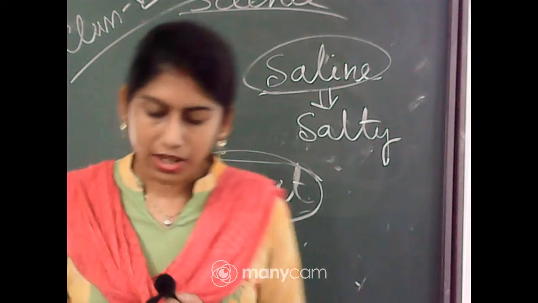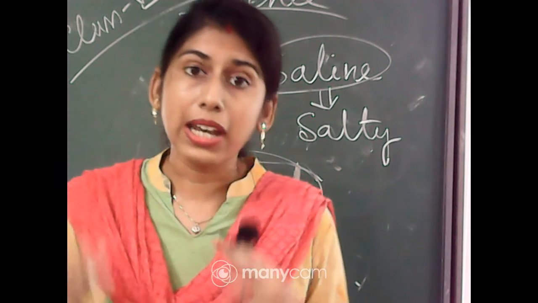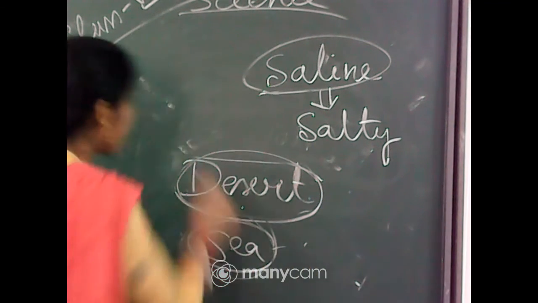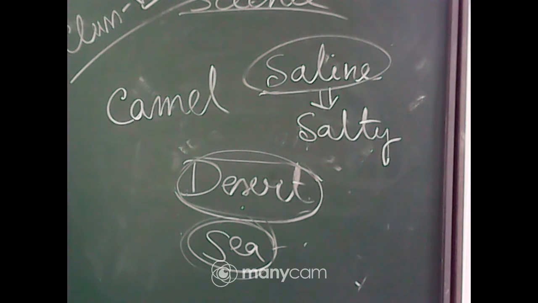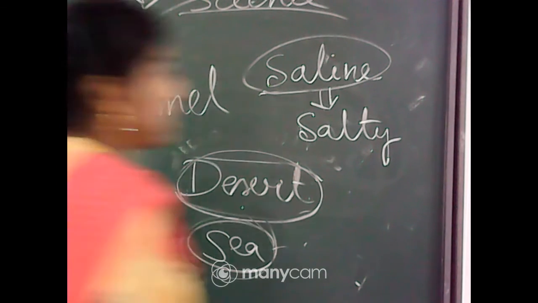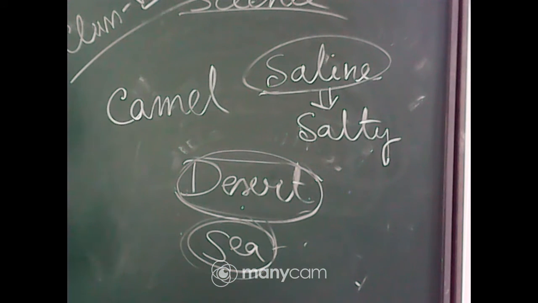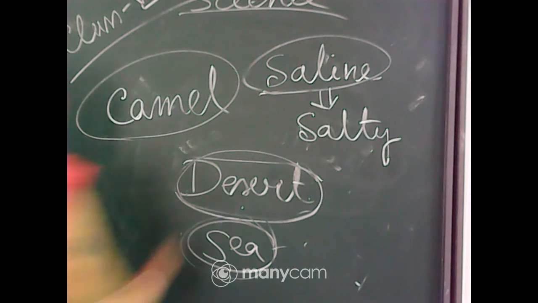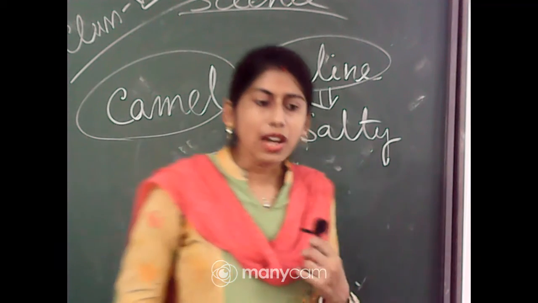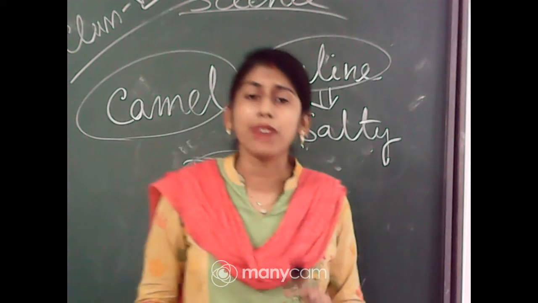Now first, if we consider the desert area, the main animal in the desert area is the camel. So the main animal in the desert area is the camel. Now, camels have some specific features to survive in the desert.